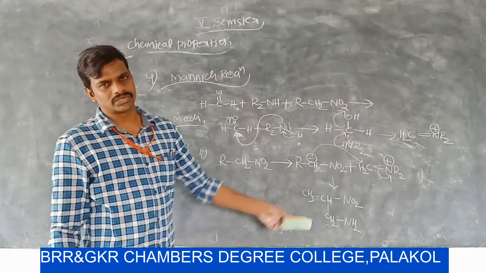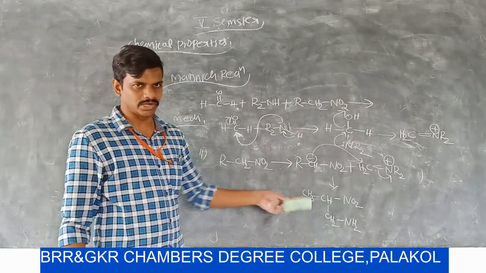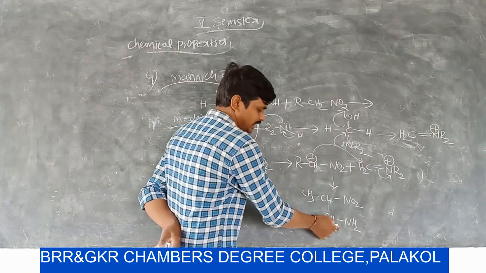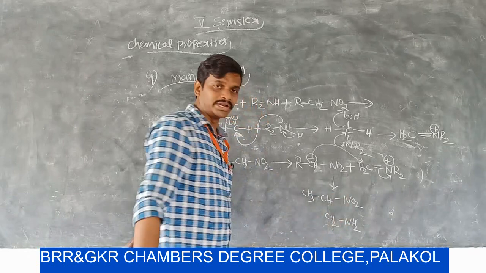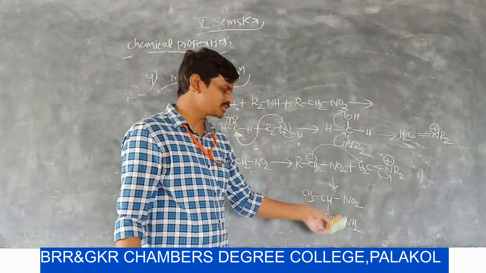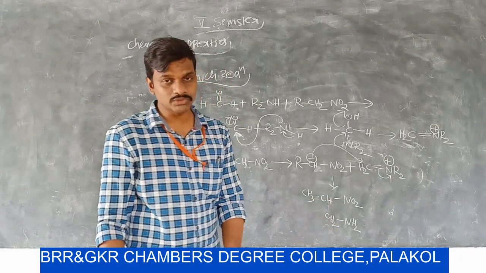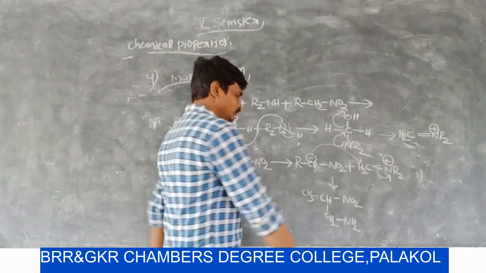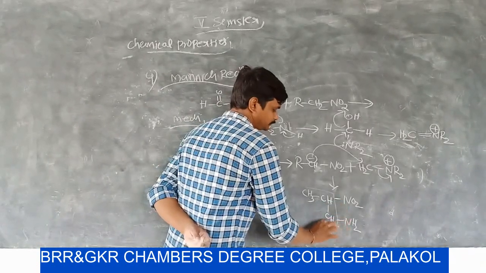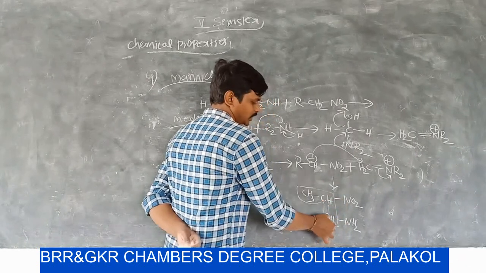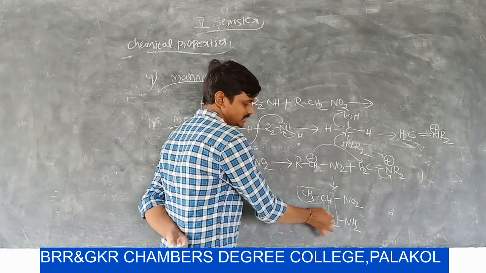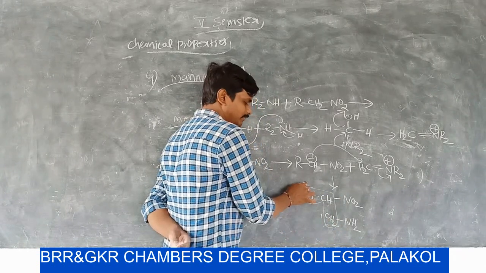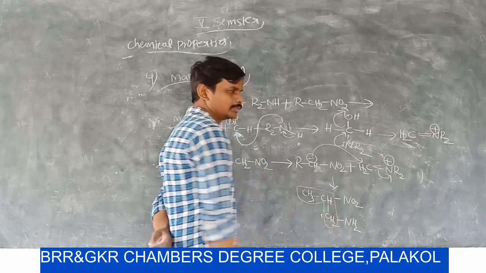So what is the name of this compound? Here the longest chain is 1, 2, 3. Here we have two functional groups. But in the IUPAC system, these two functional groups are treated as substituents, so that we can consider the longest chain. Here the longest chain carries two substituents, and numbering starts from this carbon, because if we start numbering from the other carbon, the substituents get higher numbers.